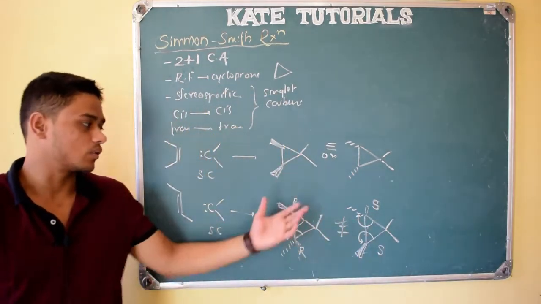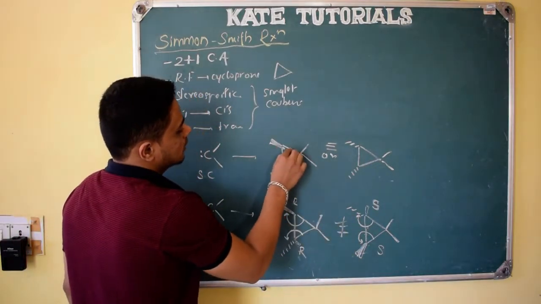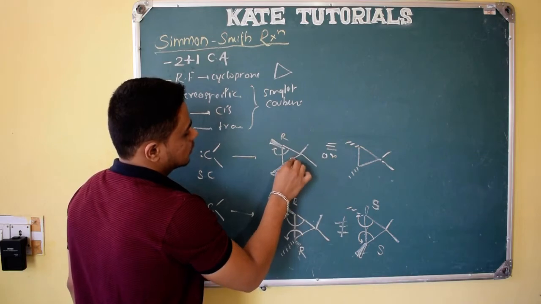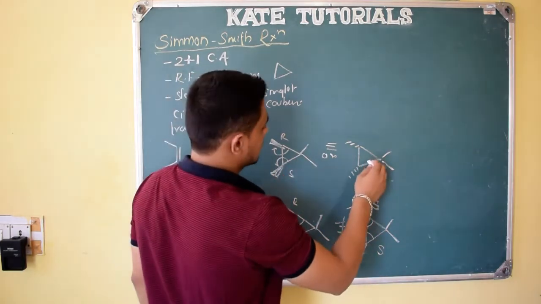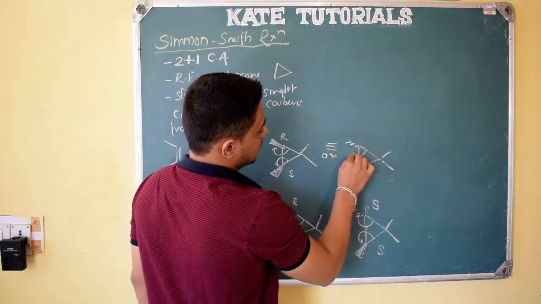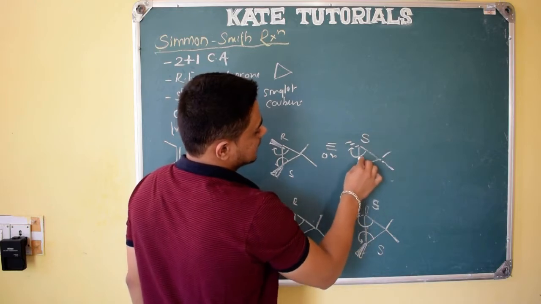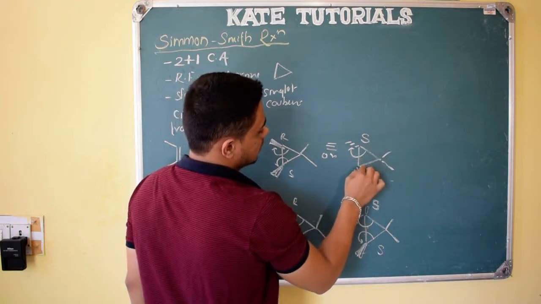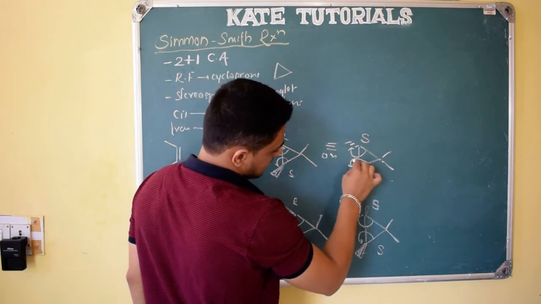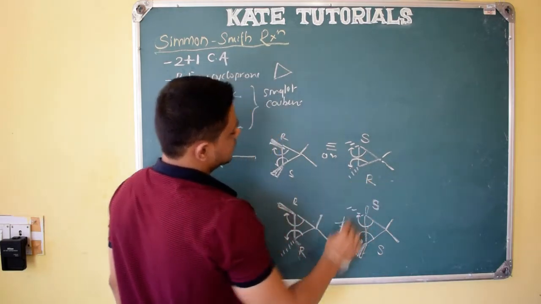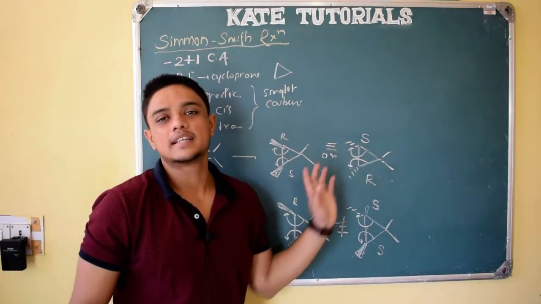This is R total, this is S. Whereas these two, if you see here, 1 2 3, this is R and this is 1 2 3, this is S, RS. And see here, 1 2 3, 1 2 3, it should be R, but hydrogen is above the plane, so it is S. And here this should be S, but hydrogen above the plane, R. So this is RS, this is also RS. If in number form like this, both are the same, right?